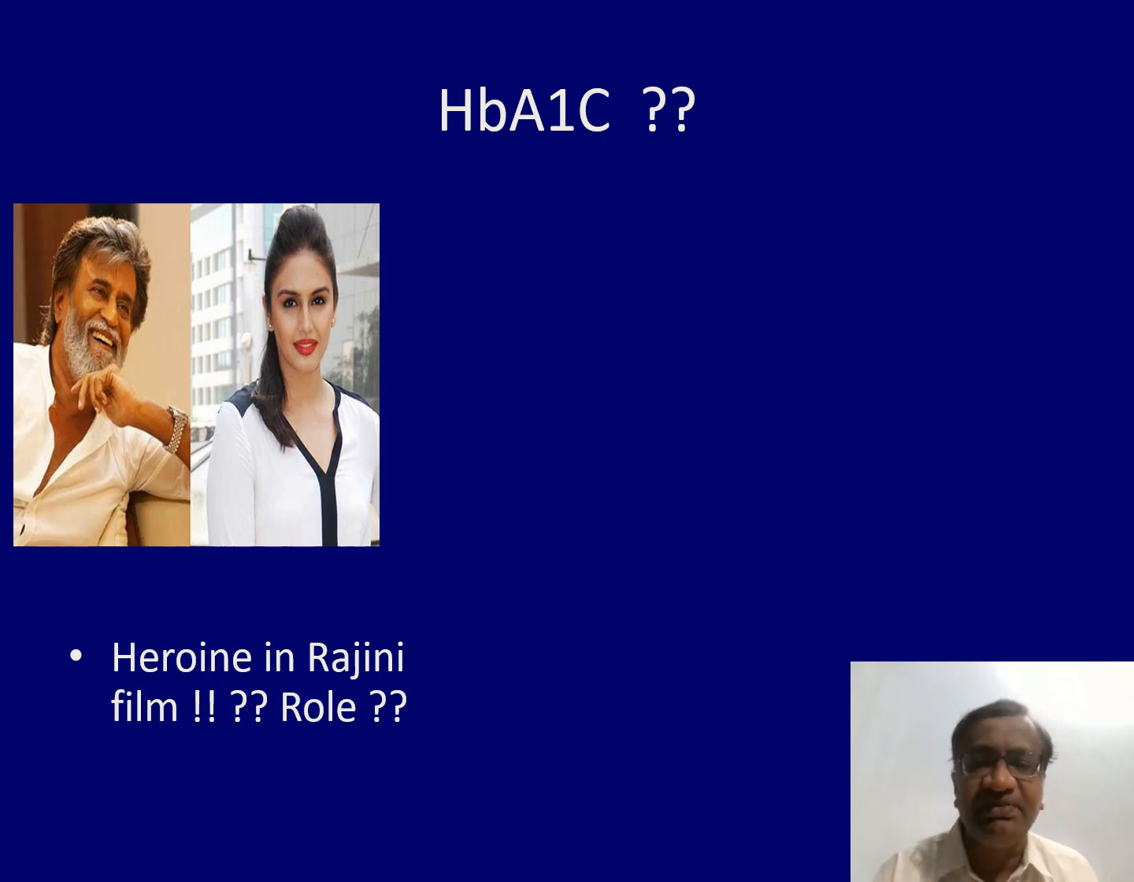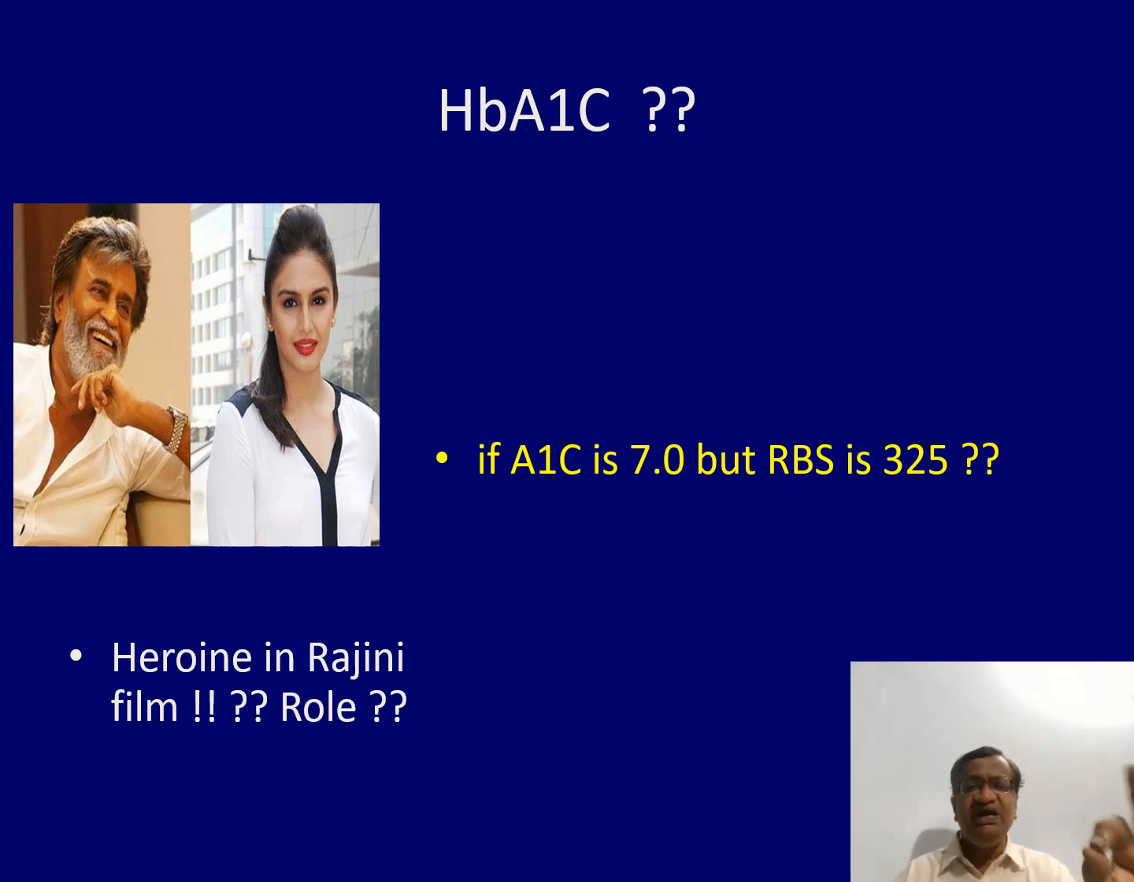That is my concept about HbA1c. People write a lot about HbA1c, but now I will give 2 instances. If HbA1c is 7, well controlled, plus random blood sugar is 325, will you take that? It is very common: a well-controlled diabetic develops a perianal abscess or an injury, and the RBS becomes 325. So we cannot make the patient unfit because RBS is 325. Get it controlled below 200 or 250.